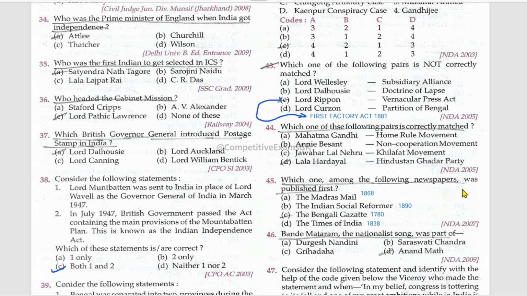Which one among the following newspapers was published first? The Bengal Gazette in 1780. Among these, Vande Mataram, the nationalist song, was part of Anand Math.